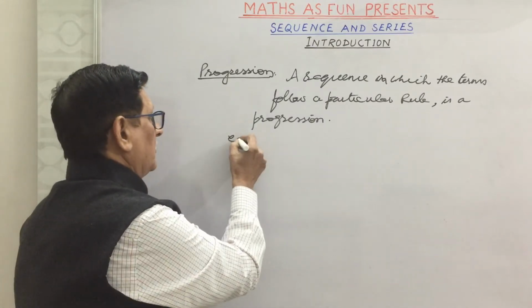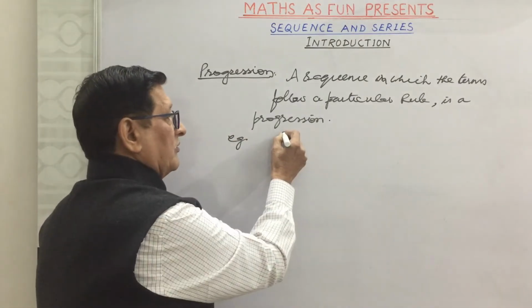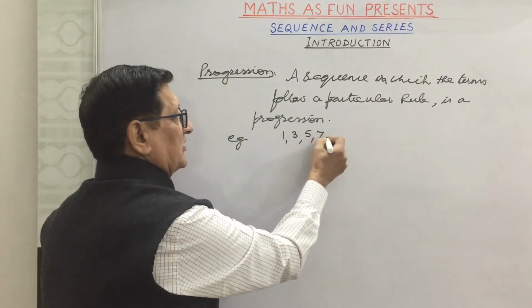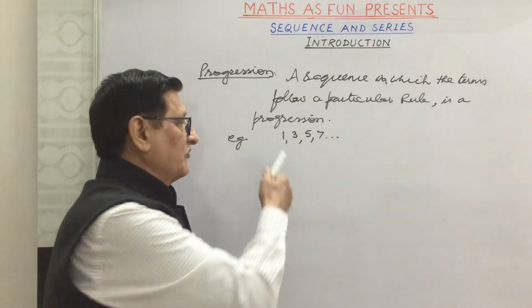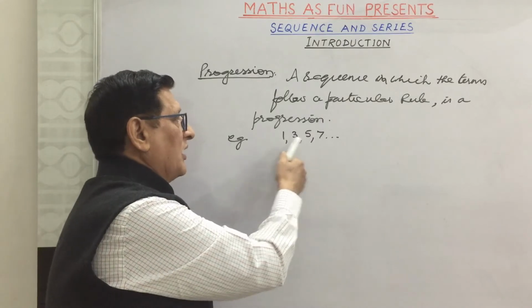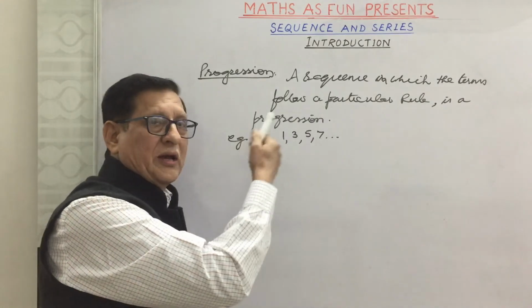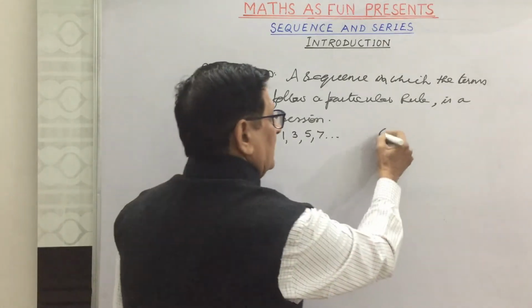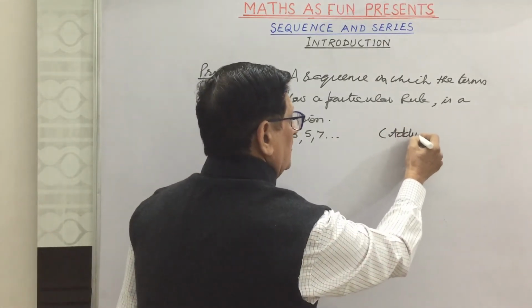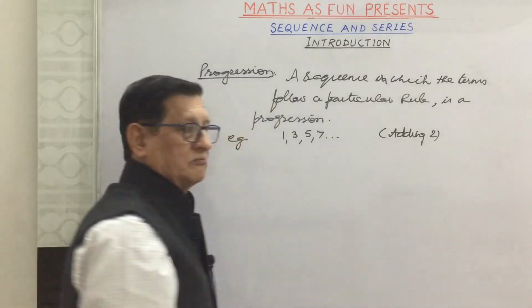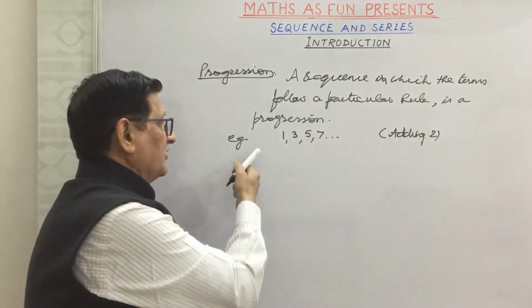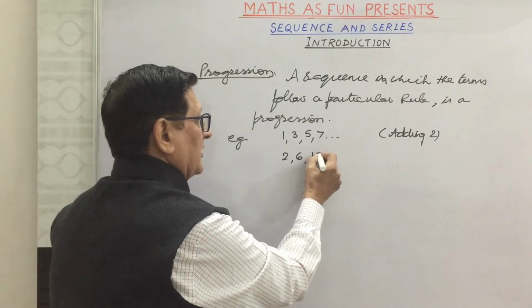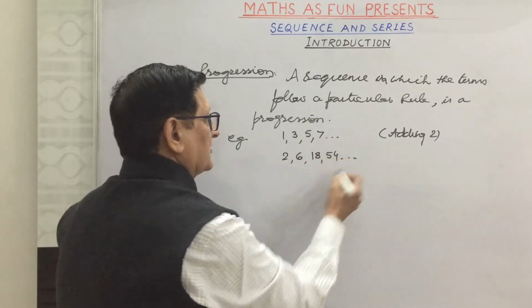For example, suppose we have 1, 3, 5, 7 and so on. So what we find, a particular rule is followed. Every term is being added by 2 to get the next term. So we are adding 2 here. This is the rule. The second one we have, suppose we have 2, 6, 18, 54 and so on.